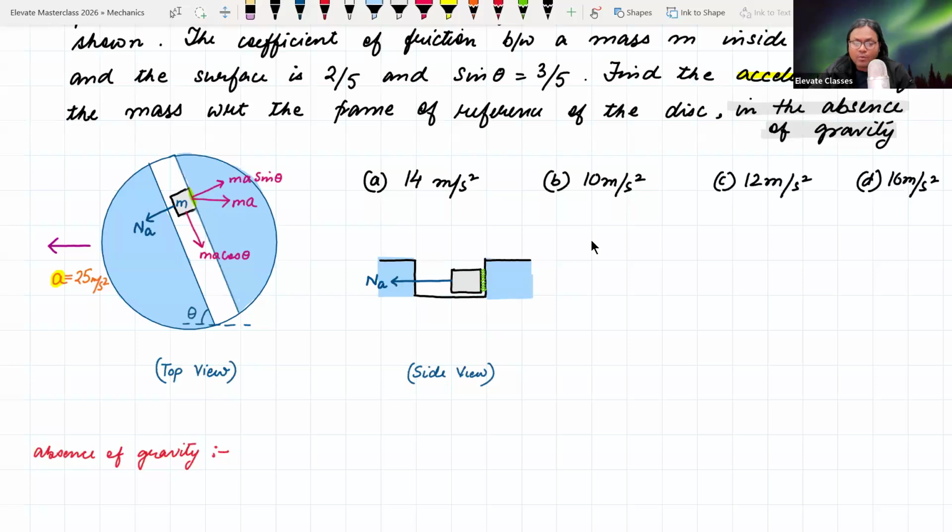So here the body is in contact with two surfaces. This is one surface and this is one surface. Now contact किधर होगा? जब body को एक force इधर लग रहा है तो contact इधर होगा ना? Contact अगर इधर होगा तो normal reaction opposite direction में होगा. तो NA की direction ये हो गई. अगर NA की direction ये हो गई तो friction क्या होगा? Friction will of course be opposing the motion. This is friction in the absence of gravity. ठीक है, कोई दिक्कत वाली बात नहीं है.